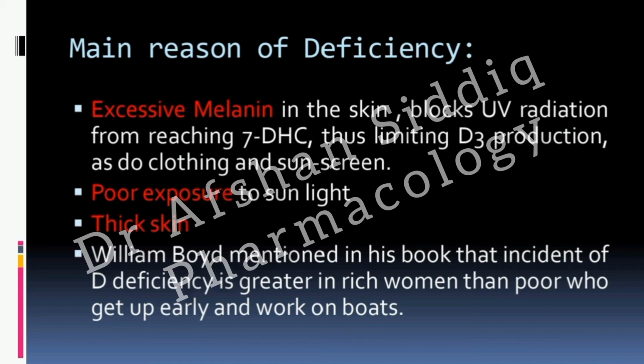A scientist named William Boyd explained in one of his books that richer women suffer from deficiency more than poor women who work in an outside environment, on boating, and spend most of their time working outside under the sunlight. So rich women can suffer more from deficiency because they do not encounter the light.